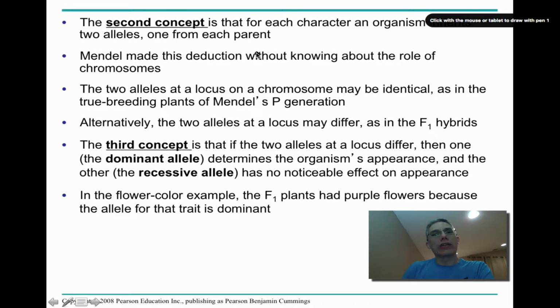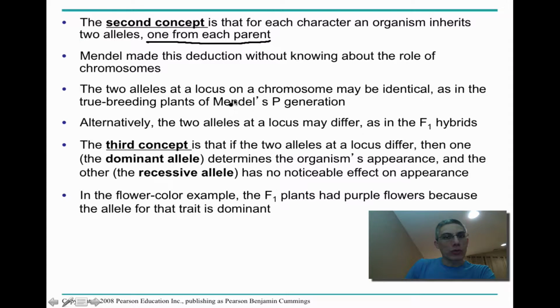So the second concept that he had determined was that for each character an organism inherits, there are going to be two alleles. And as we had said, there's going to be one from each parent, and we had demonstrated that in our previous screen. Mendel made this deduction without really knowing about the role of chromosomes. During his experiments he didn't have the knowledge of chromosomes to help him out. But based on what he had seen in his numbers and in the outcome of his experiments, he was able to deduce that this was probably the case.